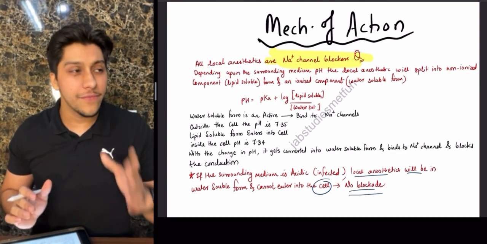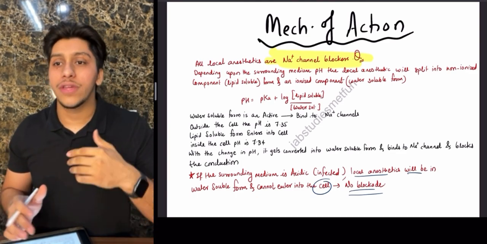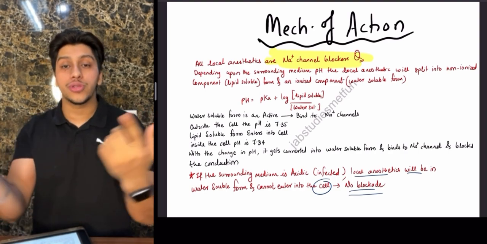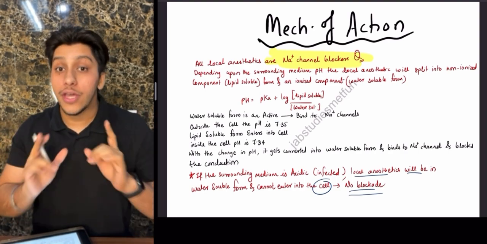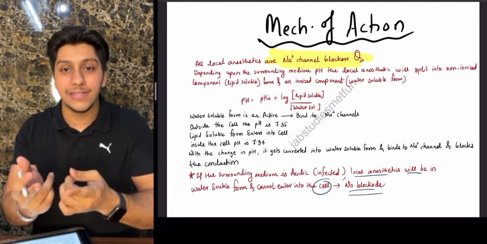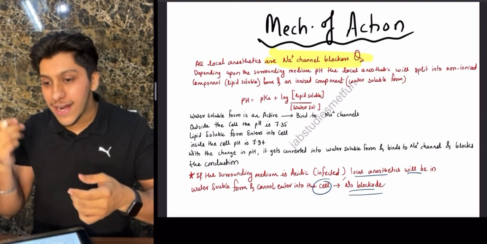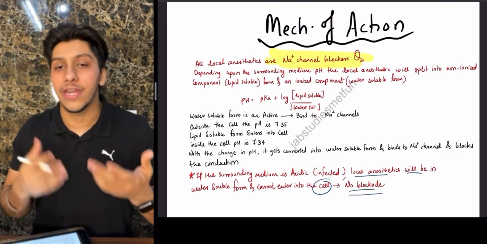Now remember, if there is any condition like pus, or any condition where you will see debris or something like this, at that time the surrounding tissue is going to be acidic in nature. If it is acidic in the surrounding itself, the drug is going to get ionized within the blood only. So at that local site of action, there won't be any effect of blocking.